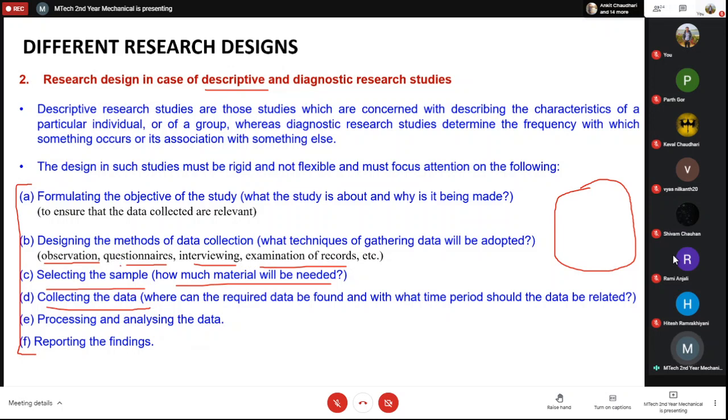Whatever we have discussed in the initial research methodology class, all these things are actually part of your descriptive research. How will you process that data, how will you analyze the data, and how will you report the findings? So all these things are descriptive studies. We actually perform the descriptive studies, whether it is by simulation or experiments or other ways.